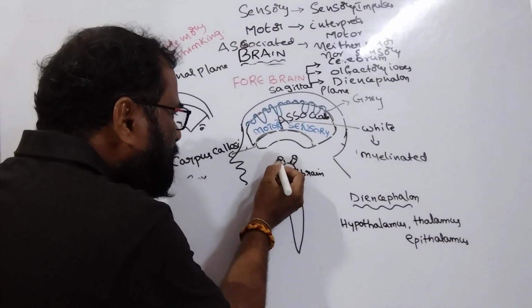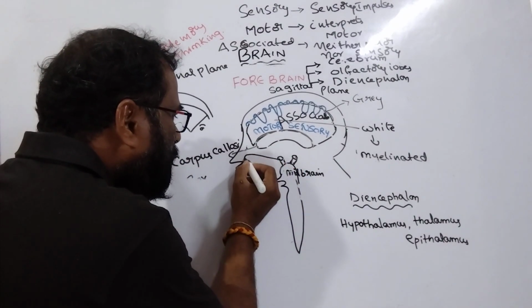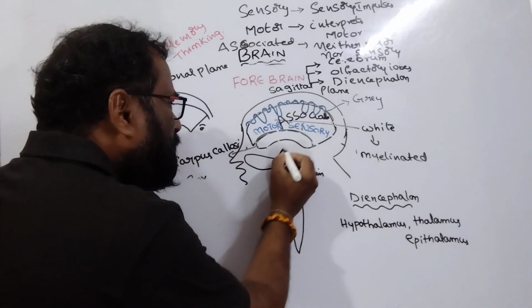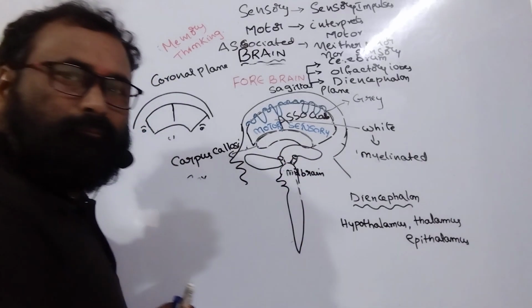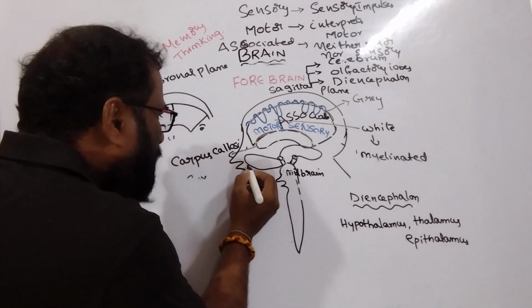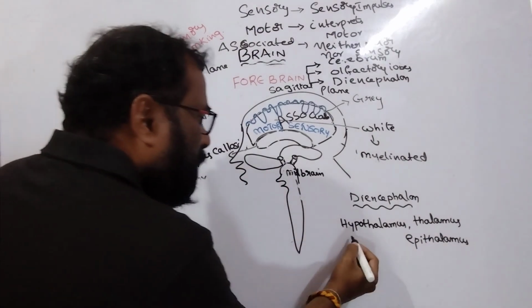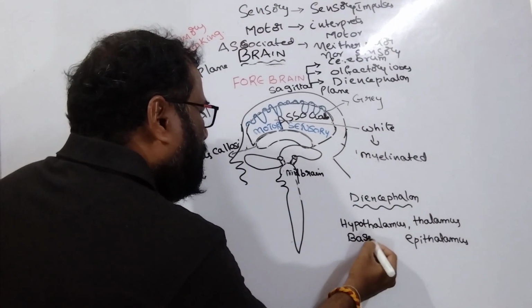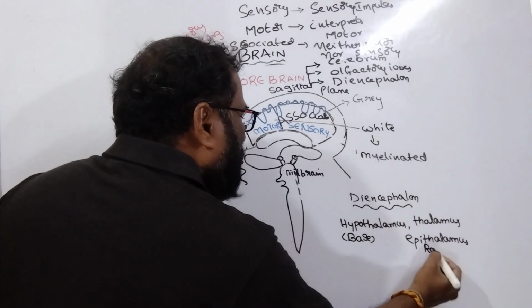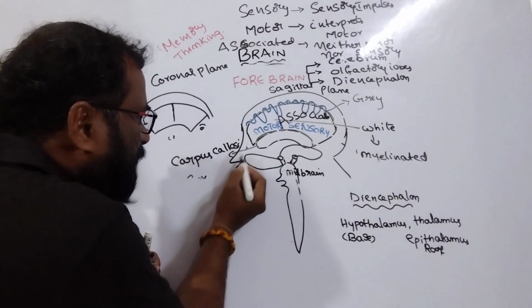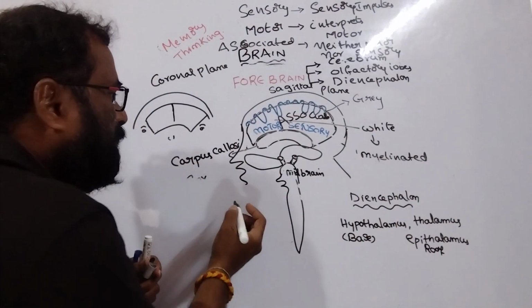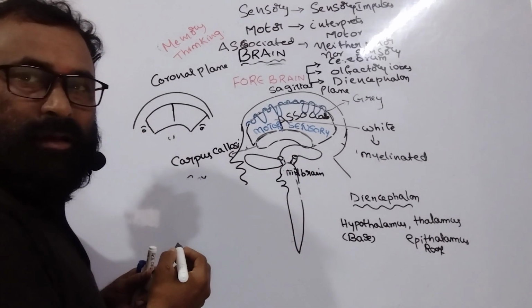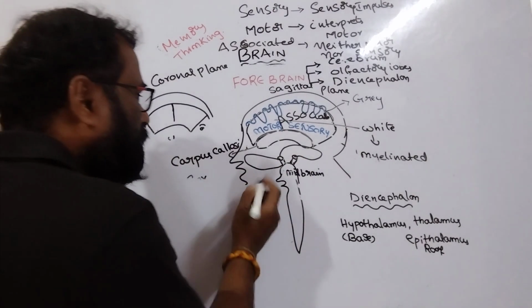This is the base of the thalami, and this is the roof of the thalami. The base of the thalami is called the hypothalamus, and the roof of the thalami is called the epithalamus.